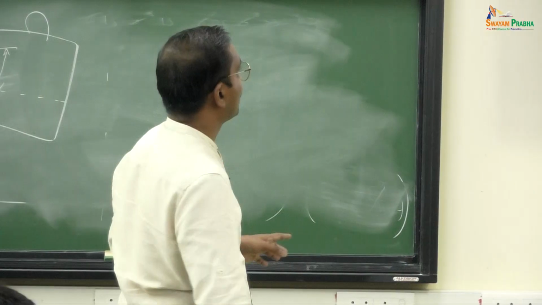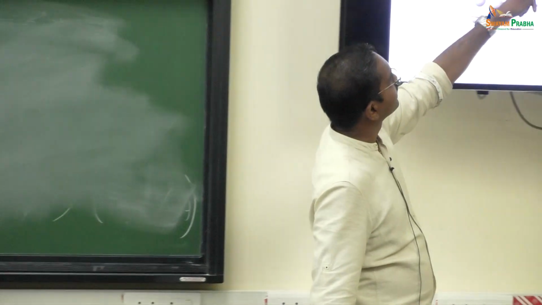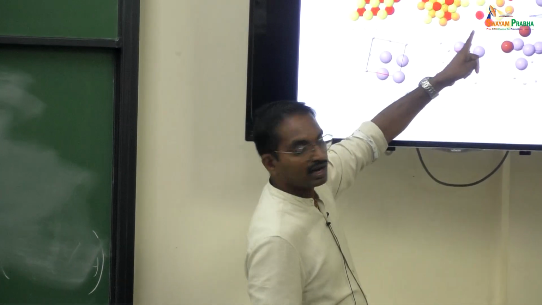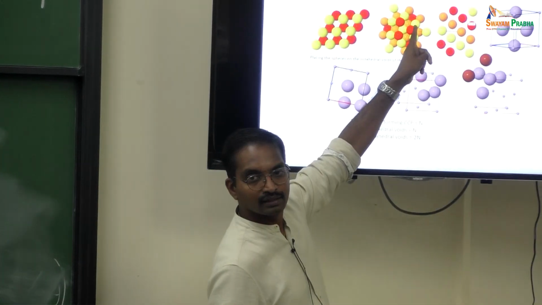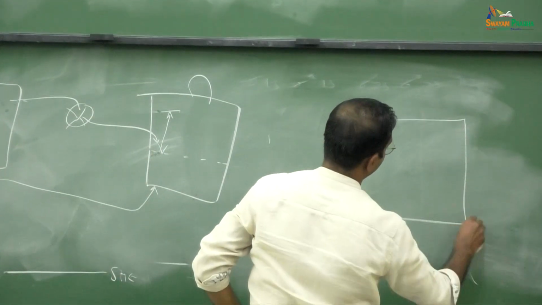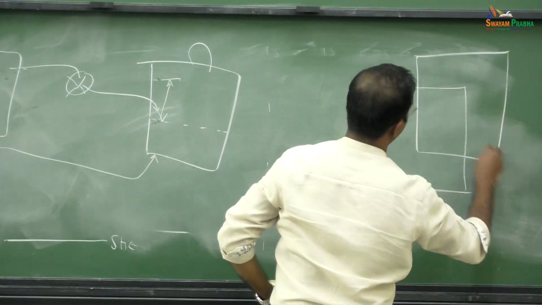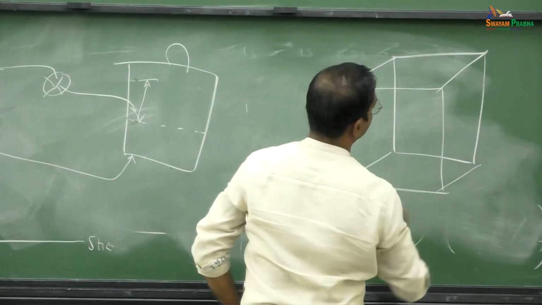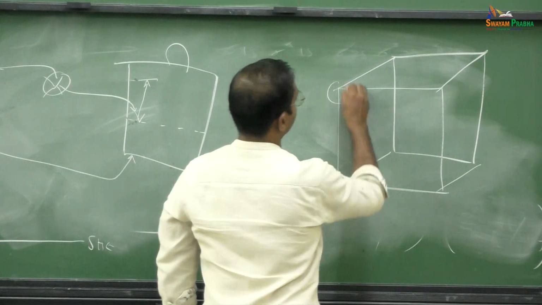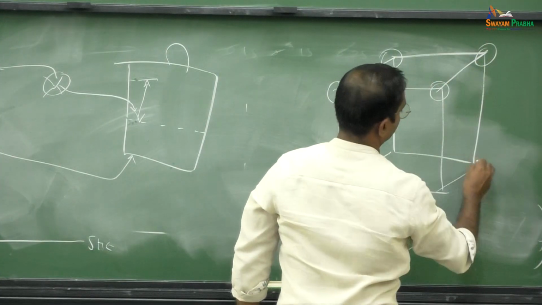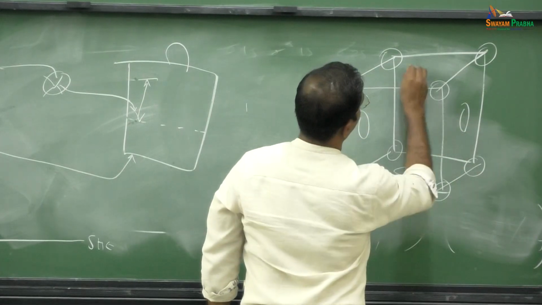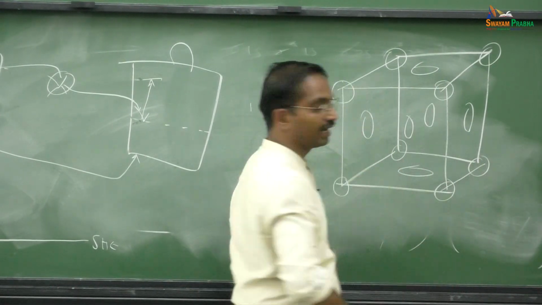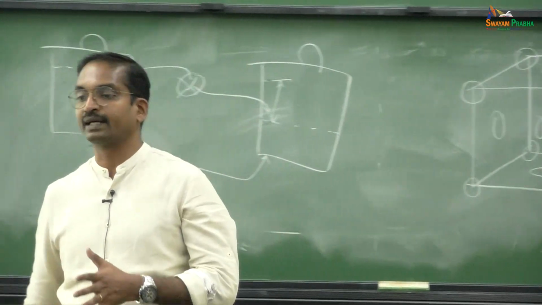So now you make an FCC lattice that will look like this, because there are three different colors I used, and I have connected the atoms such that a face centered cubic emerges. What is face centered cubic? This is my cubical box. If I put atoms in the corners and also in the face centers, then it is called a face centered cubic lattice.